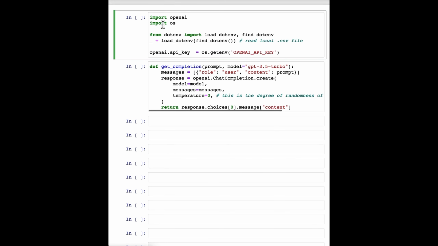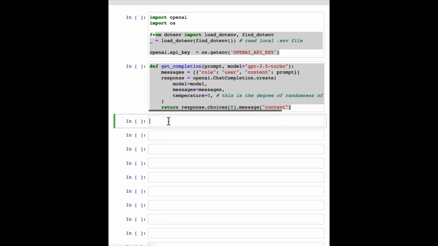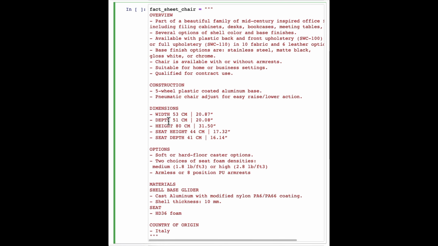I have here the starter code that you saw in the previous videos. I have import openai, import os. Here we get the OpenAI API key, and this is the same helper function that you saw last time. And I'm going to use as the running example in this video the task of summarizing a fact sheet for a chair. So let me just paste that in here.